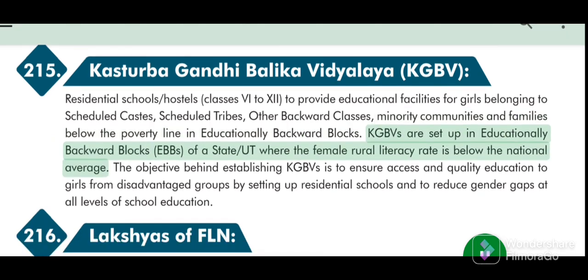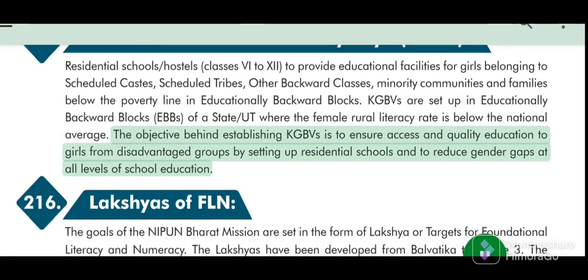KGBVs are set up in educationally backward blocks (EBBs) of a state or UT where the female rural literacy rate is below the national average. The objective behind establishing KGBVs is to ensure access and quality education to girls from disadvantaged groups by setting up residential schools and to reduce gender gaps at all levels of school education.